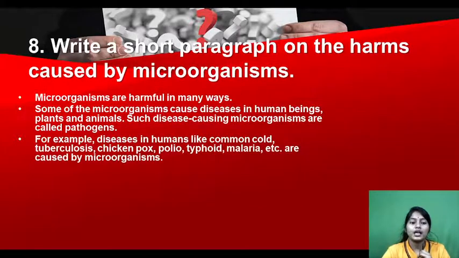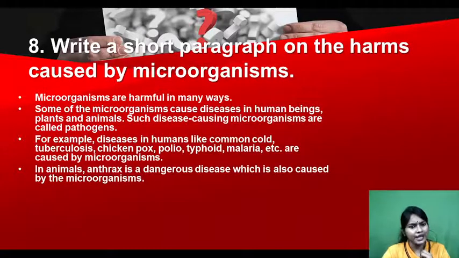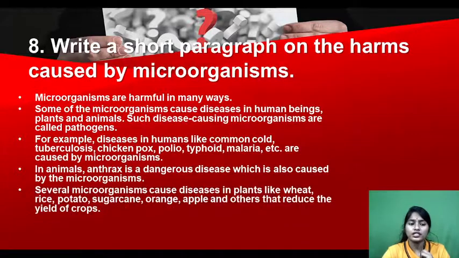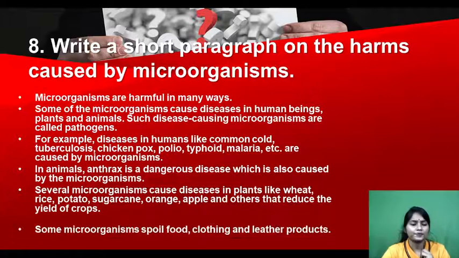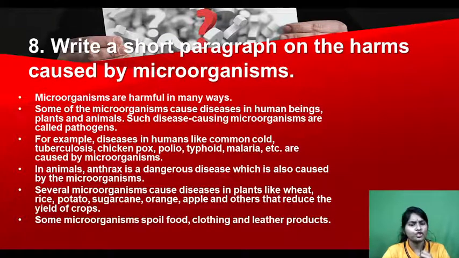For example, diseases in humans like common cold, tuberculosis, chicken pox, polio, typhoid, malaria are caused by microorganisms only. And in animals also, anthrax is a dangerous disease which is caused by microorganisms. Several plant diseases also, like in wheat, rice, potato, sugarcane, orange, apple, and others, reduce the yield of crops. And some microorganisms also spoil our food, clothing and leather products.